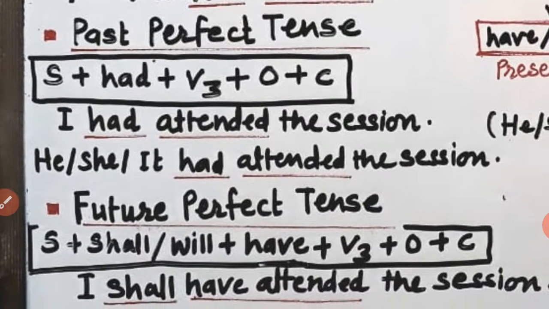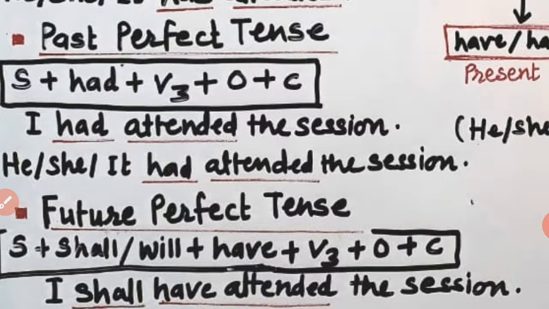Almost alike, the structure has the subject, afterwards the past form of auxiliary to have, that is had, afterwards, as a significant feature of perfect tense, the action verb in third form or past participle form, and later your object and complement depending on the requirement of the sentence.